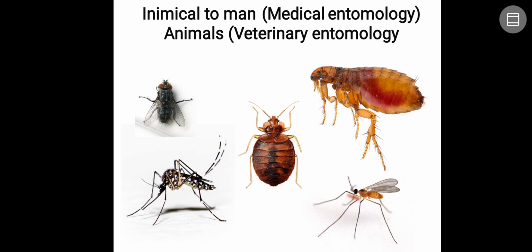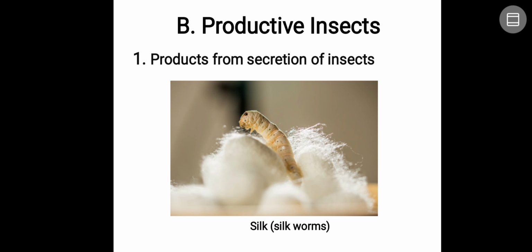So inimical to man, it is called medical entomology, and in animals, veterinary entomology. Many of the insects are going to cause diseases or transmit diseases in human beings or animals, since they act as vectors. Directly also, they are going to sting us, bite us, and suck our blood.